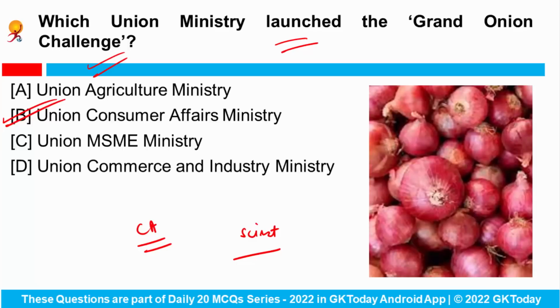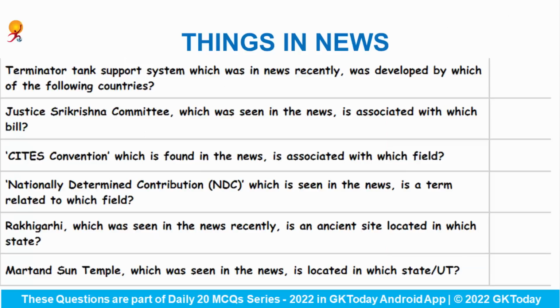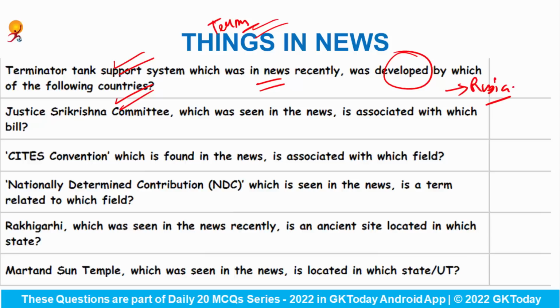Fine. So these were the most important current affairs from today, and now we'll move to our revision section. First of all, we'll see some of the important things or terms that were in news. First is, the Terminator tank support system, which was in news recently. It was developed by which of the following countries? It was actually developed by Russia, and it is a kind of replacement for infantry troops in the urban battlefield.